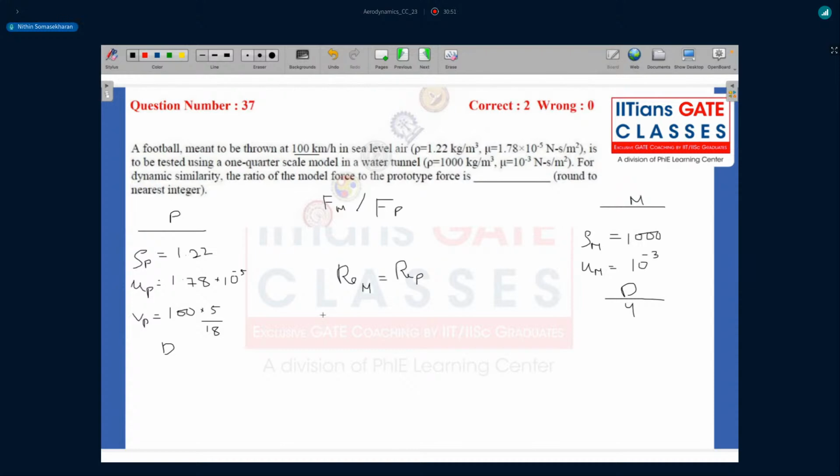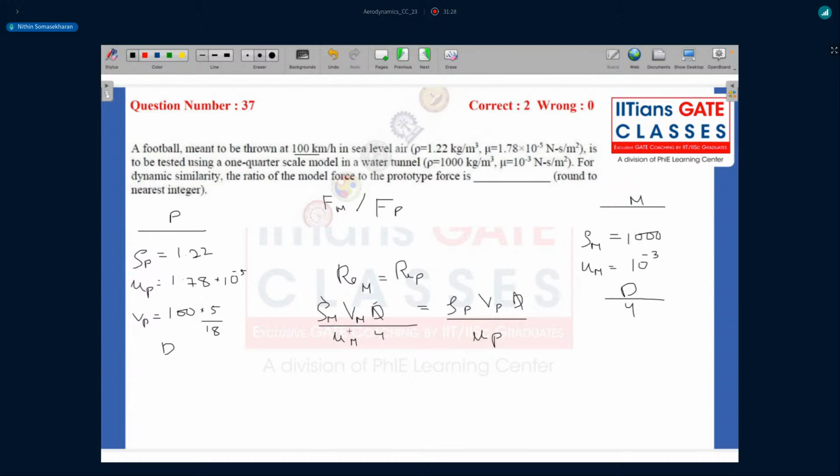Which means rho model, V model, diameter of the model, which is d by 4, divided by viscosity of the fluid in the model, is equal to density of the fluid in the prototype, velocity of the prototype, diameter of the prototype, which is d, divided by viscosity of the prototype mu. So you have all these, you have rho m, and d anyway will get cancelled on both sides.